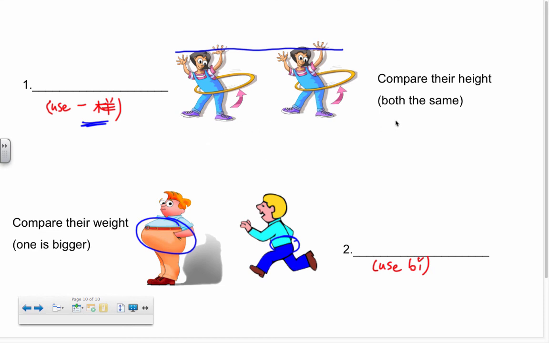Just remember, we're talking about height here, so we're going to use the word 高, which means tall or high. And this one we're talking about weight, so we're going to use the verb 胖, fat. So which one's fatter? And this one I want you to use 比. So go ahead and try these in your notebook. Pause the video if you want to. Write these down, and tomorrow, as soon as we walk in, we'll go over these in class, okay? So just these two questions.